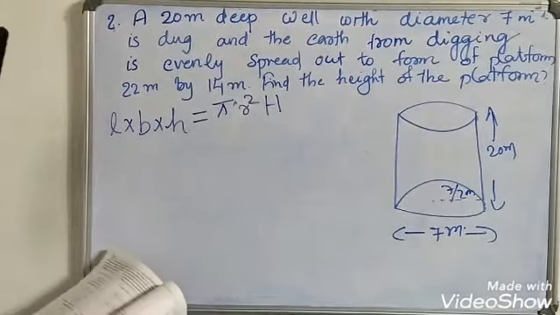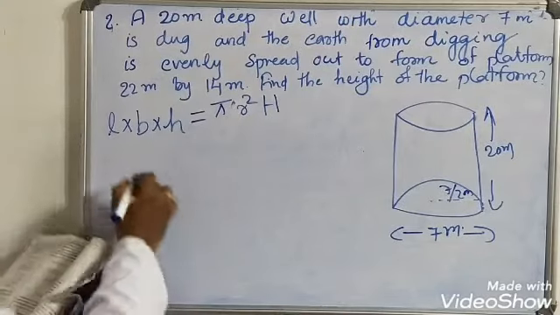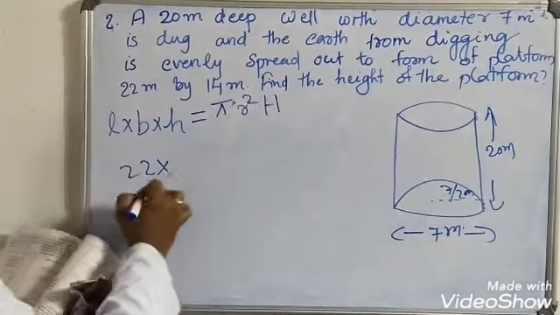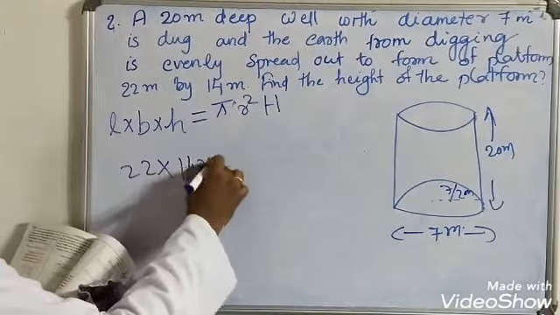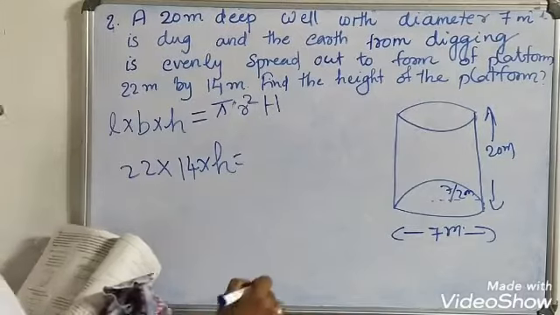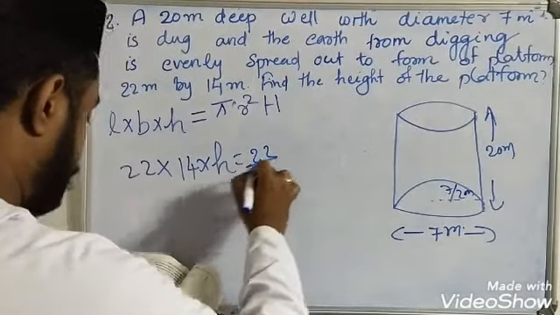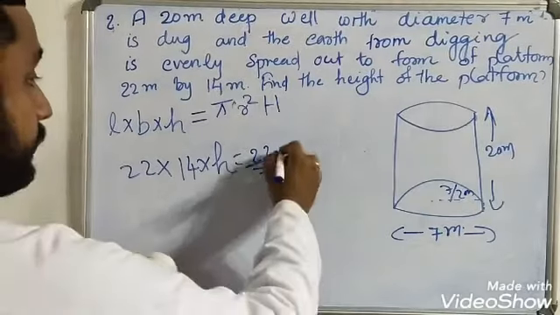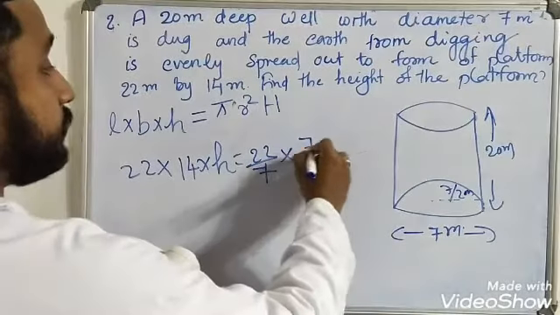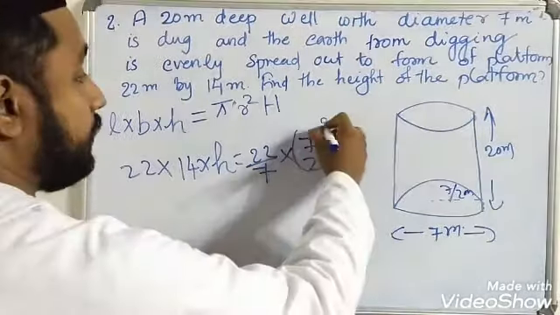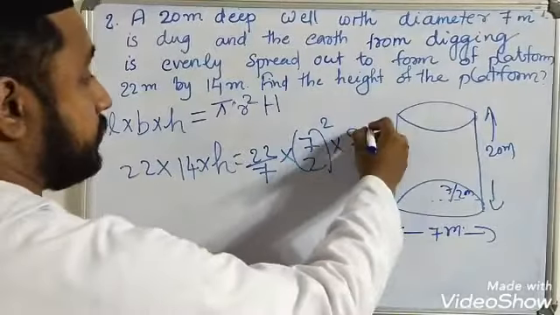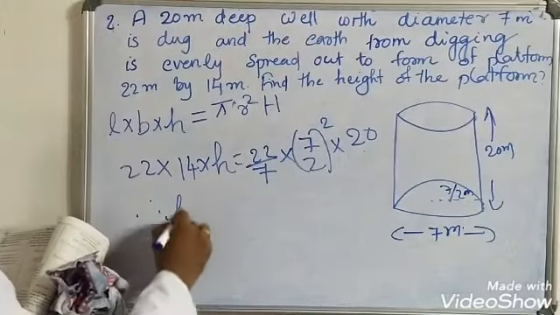So length is equal to 22, breadth 14. H we have to find out, which is equal to pi, 22 by 7, into radius 7 by 2 square, into h. H is 20. Therefore, h is equal to